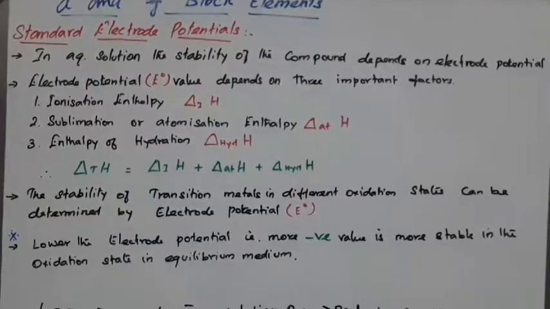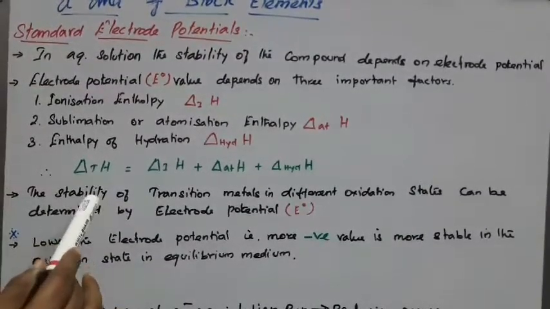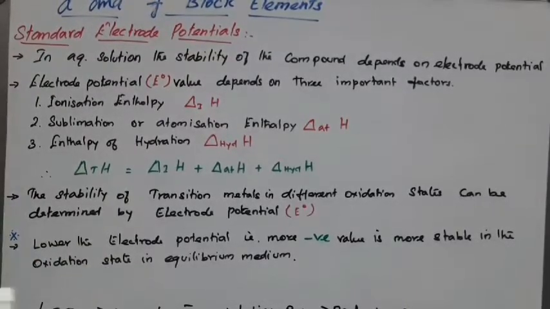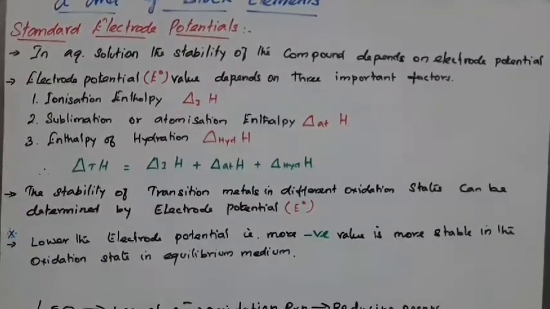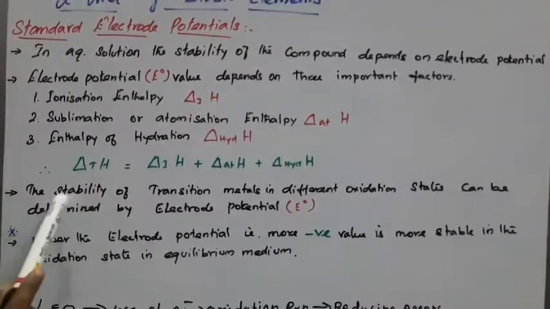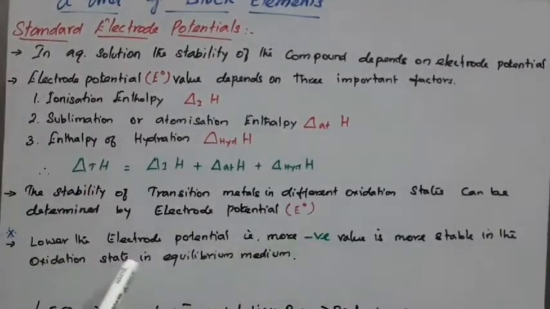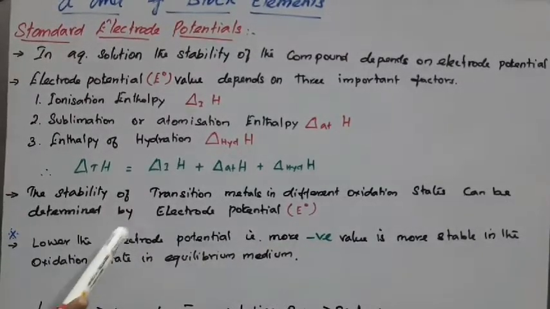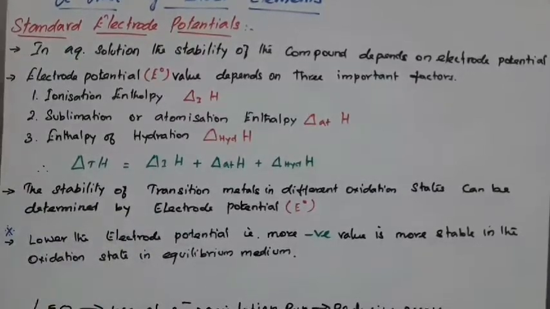The total enthalpy change may be a positive value or a negative value, so the E naught value would be positive or negative. The stability of transition metals in different oxidation states can be determined by the electrode potential. This electrode potential value determines the stability of the transition metals.